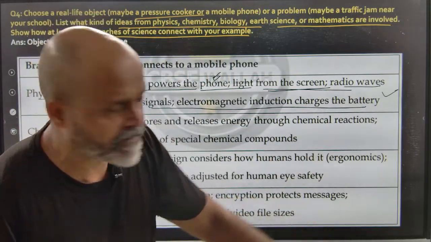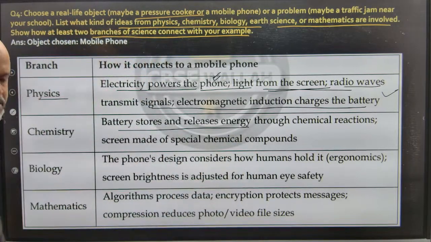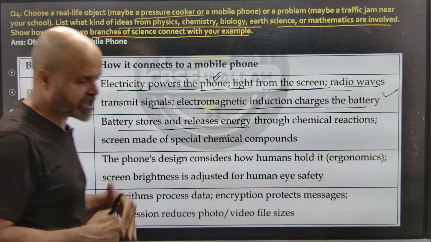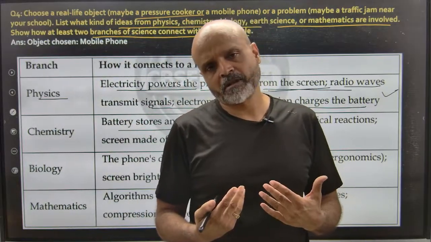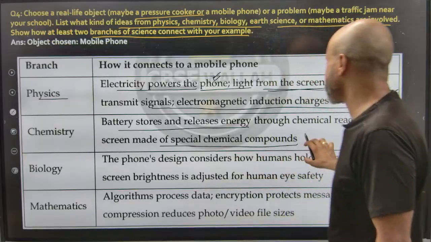When you actually charge the battery, how is it happening? The battery stores and releases energy through chemical reactions. So the phone, which has a battery, is actually supplying the power needed when you are using the phone.